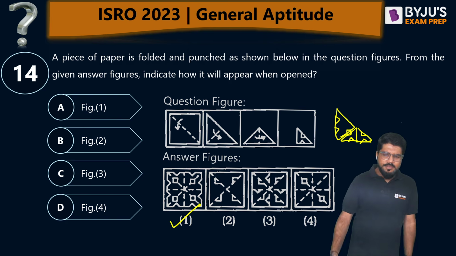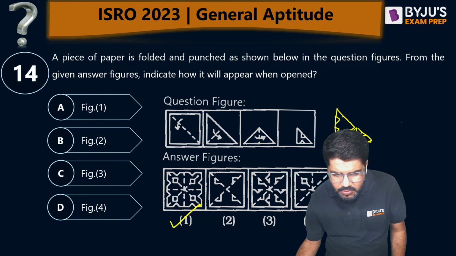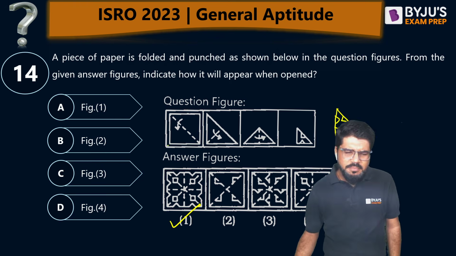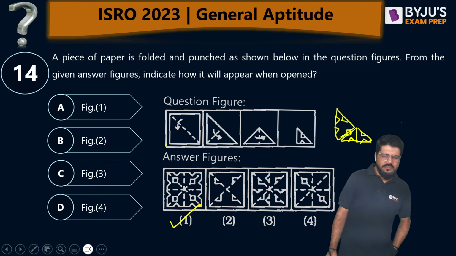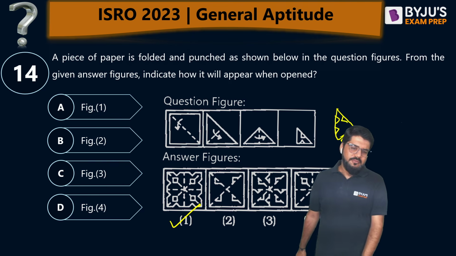Now fold it upside again, and you'll get the answer. One more here, sorry, I forgot to draw this. This also will be seen here. So option number A is matched, figure 1 is matched. Paper folding. It's a decent question on paper cutting and paper folding.